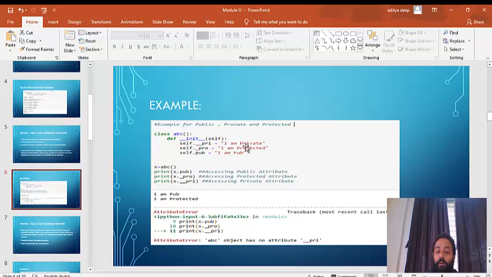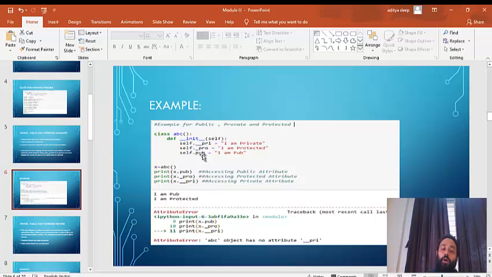Self dot underscore protected. One underscore with protected, two underscores with private. And here also I'm setting "I am protected", and then I have set self dot pub, no underscore required for public, and here I'm writing "I am public". Okay, clear? I have created a class, I have created a method, and I have defined three attributes, one private, one protected, and one public inside this particular method.